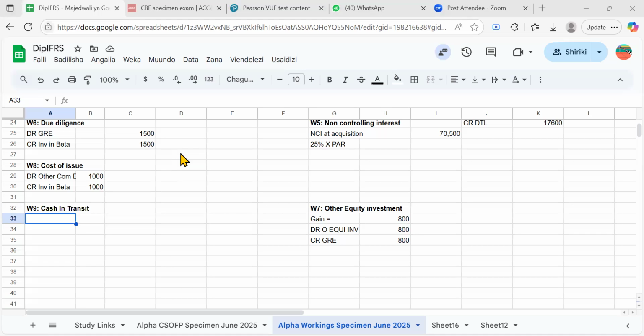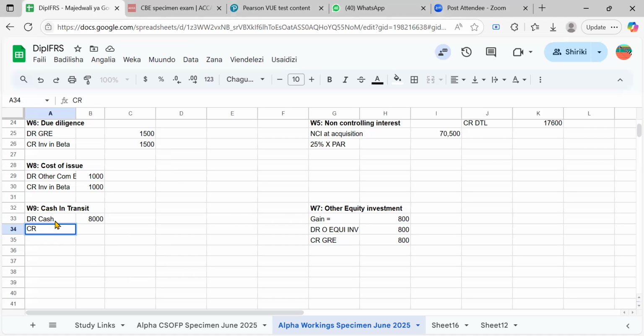So what we do, we say that in case Alpha had received, we would have debited cash. By how much? It was 8 million, so let's put 8,000 here, and then we would have credited.